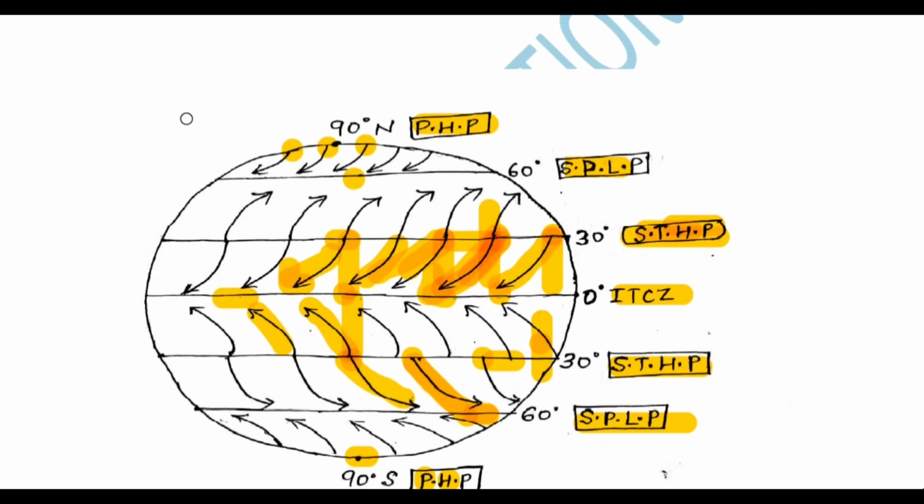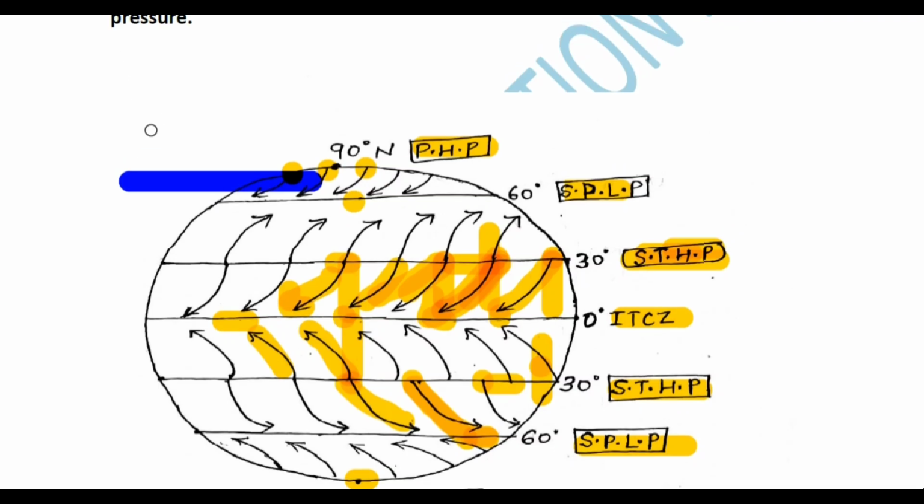One thing you need to understand: wherever there is a high temperature there will be a low pressure, and wherever there is a low temperature there will be a high pressure. This is an inverse relationship. Why? Let's understand this topic.